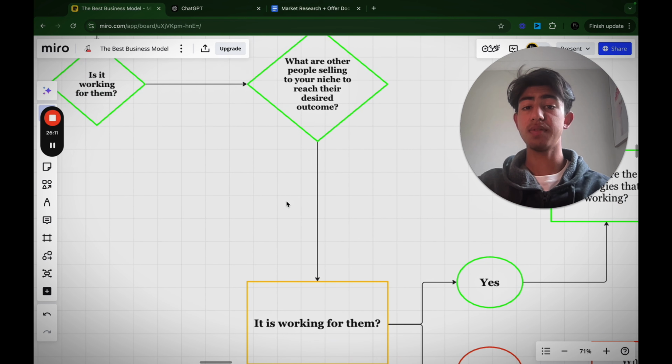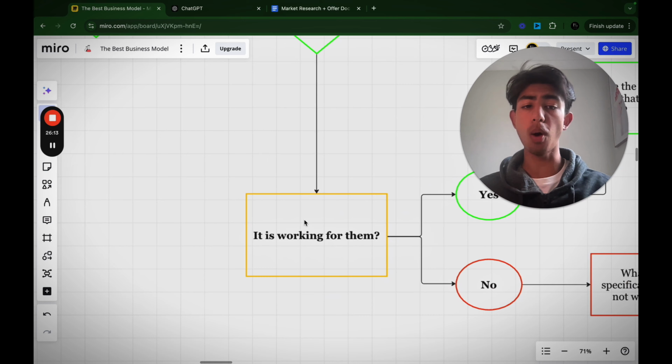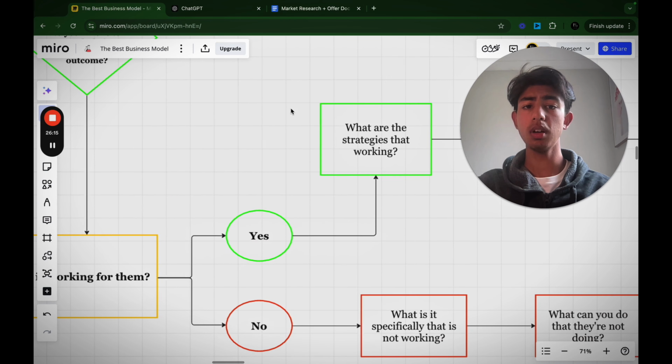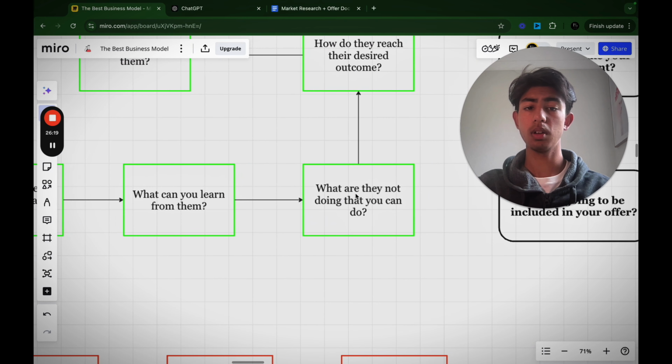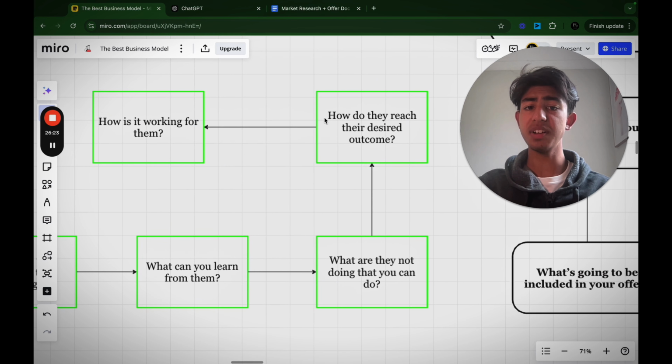So then after you've done that, you want to ask yourself, is it working for them? And if it is working for them, I want you to ask, what are the strategies that are working? What can you learn from them? What are they not doing that you can do? How do they reach their desired outcome?